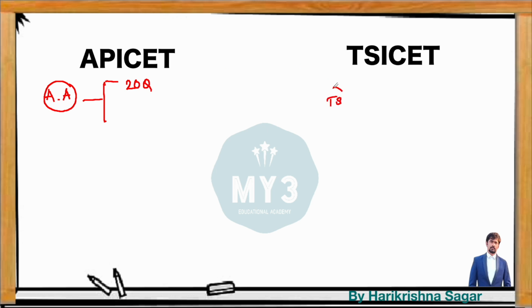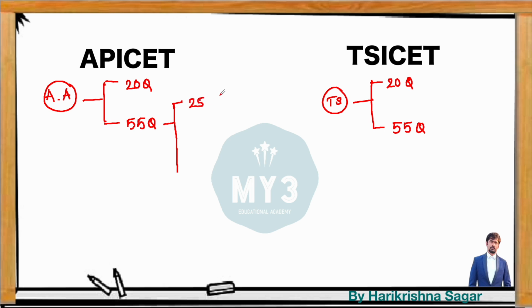In TSICET also, you will be having 20 questions of weightage. And then 55 questions are covered from problem solving. And out of these 55 questions of problem solving in APICET, as I told you, again I am trying to repeat, 25 questions are covered from sequence and series, where 15 questions are given from series and 5 questions from odd man out, another 5 questions from analogy.